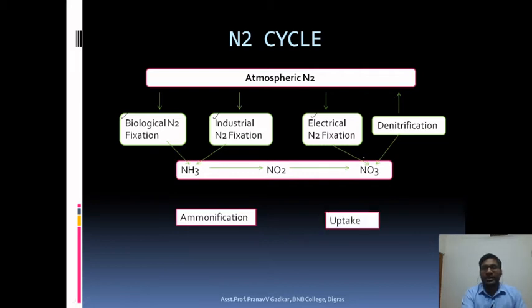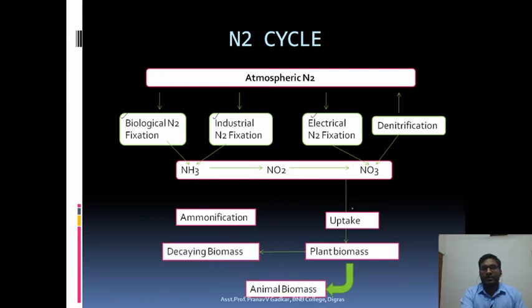Then this nitrate is absorbed by the plant, and the plant converts it into biomass. When animals feed on the plant biomass, they also take in the nitrates, and when plants and animals die, their decaying biomass gets converted into ammonia by ammonification.